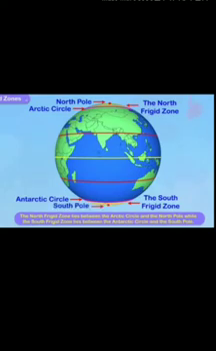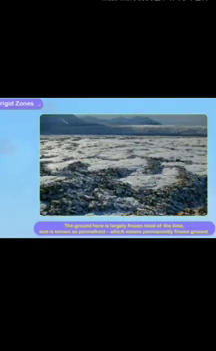Being at the pole, the frigid zone gets very little sunlight and warmth of the sun. The ground here is largely frozen most of the time and is known as permafrost, which means permanently frozen ground.